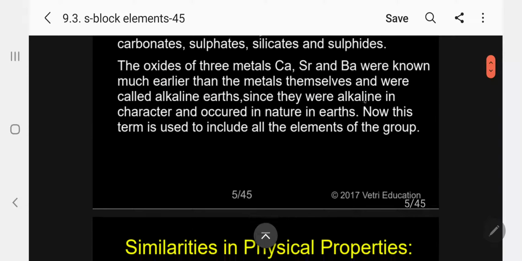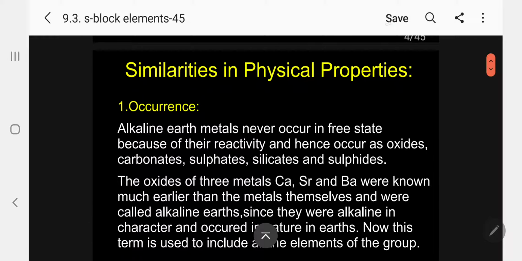First, I will discuss similarities in physical properties among the elements. Alkaline earth metals never occur in free state, as in the case of alkali metals, because of their reactivity, and hence they occur as oxides, carbonates, sulfates, silicates and sulfides.